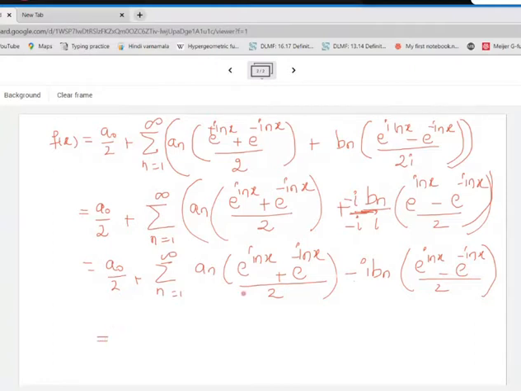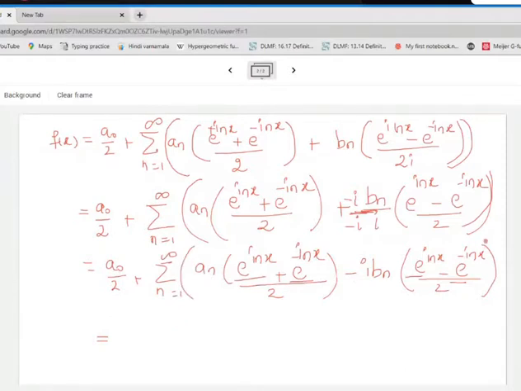What will be the coefficient of this? We can club them over here. We have got two terms, e raised to inx and e raised to minus inx. Here also those two terms are appearing, so we'll club them together.